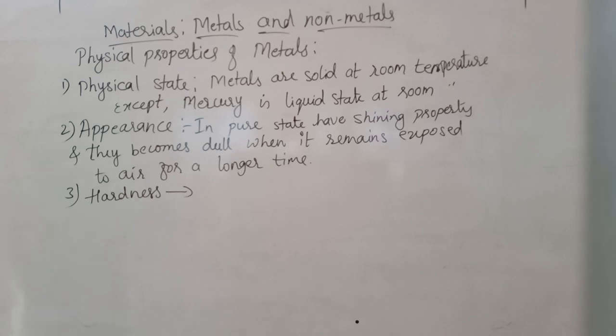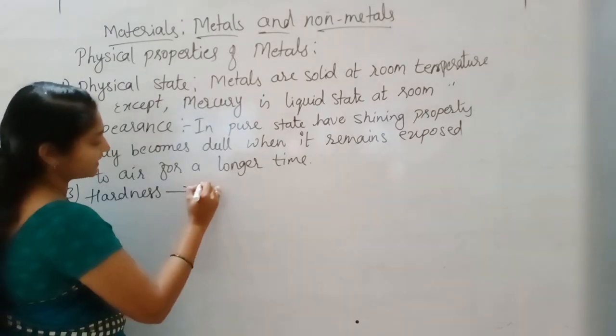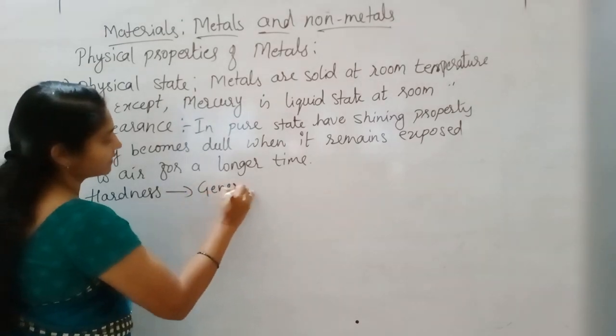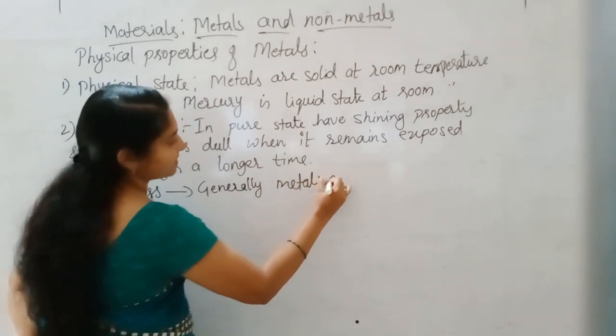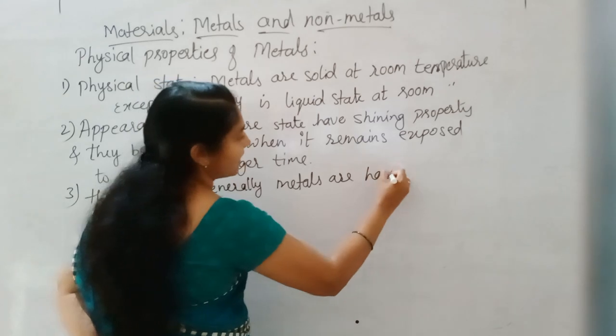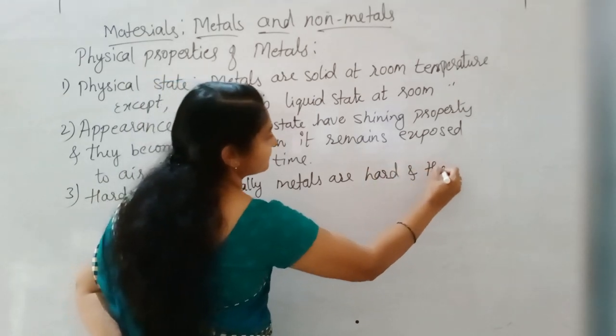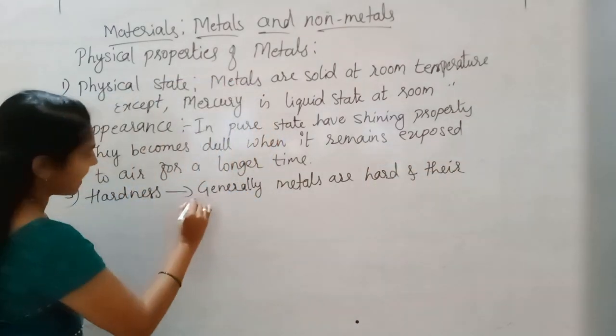The next property is hardness. Whether metals are hard or soft, generally metals are hard. The hardness varies from metal to metal.